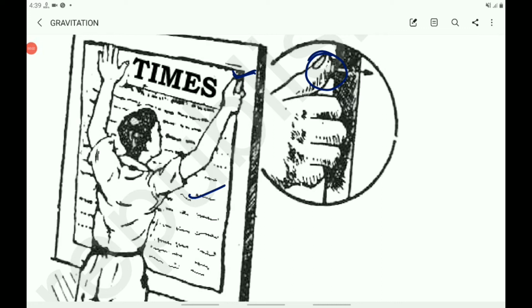Children, when you stand on loose sand, your feet go deep into the sand, but when you lie down, your body will not go that deep. In both cases, the force exerted on the sand is the weight of your body. If you stand, the weight is the same; if you lie down, the weight is the same.